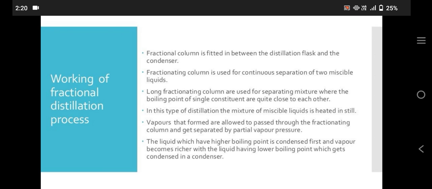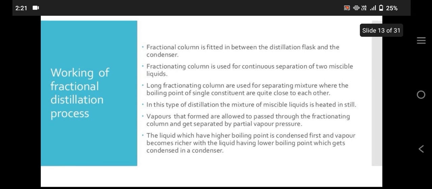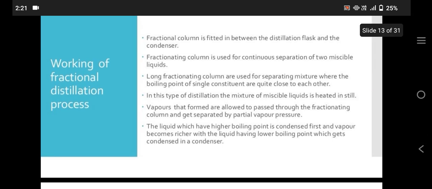A fractionating column is fitted in between the distillation flask and the condenser. A fractionating column is used for the separation of two miscible liquids. Long fractionating columns are used for separating mixtures where the boiling points of the constituents are quite close to each other.